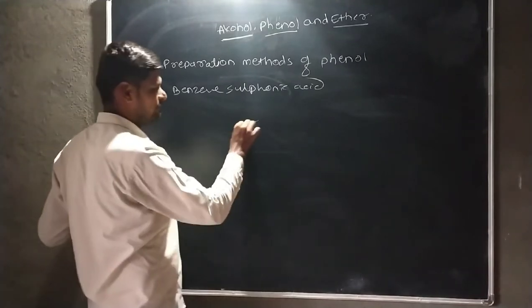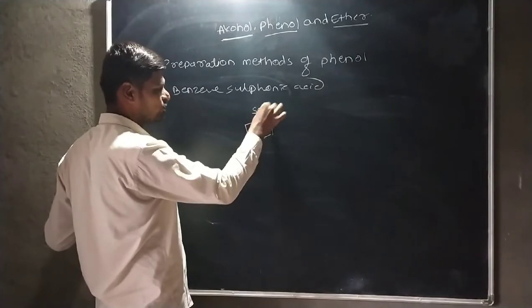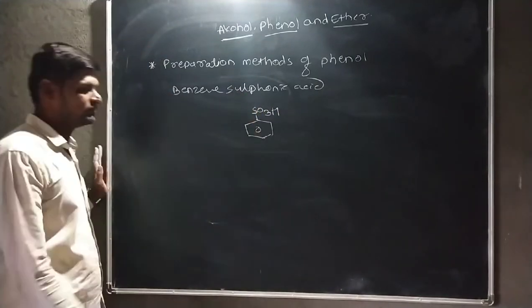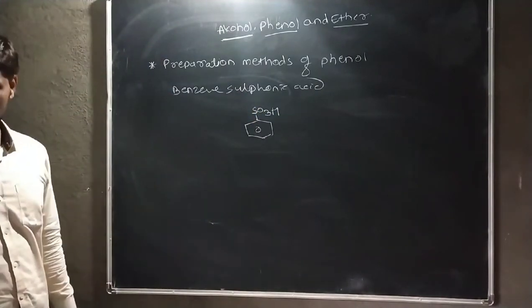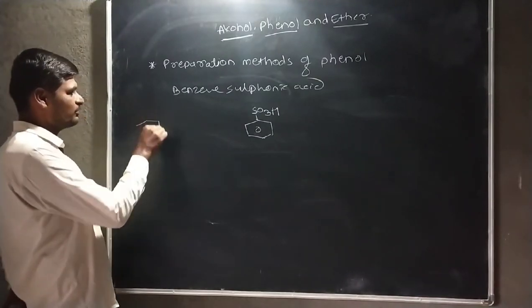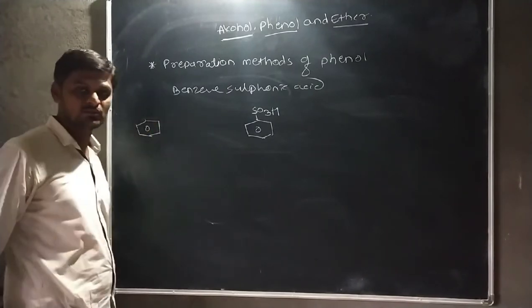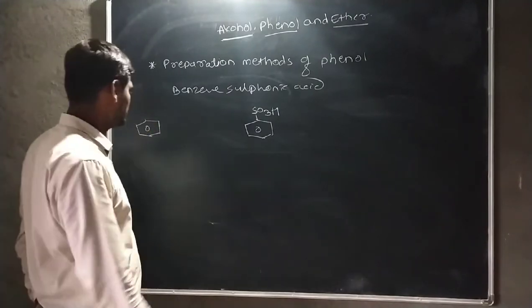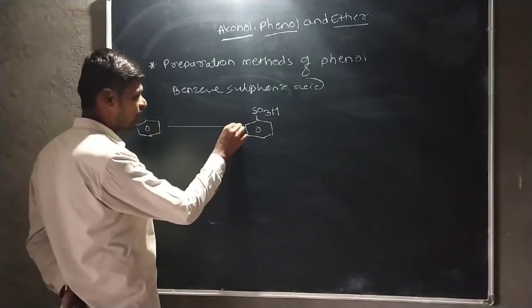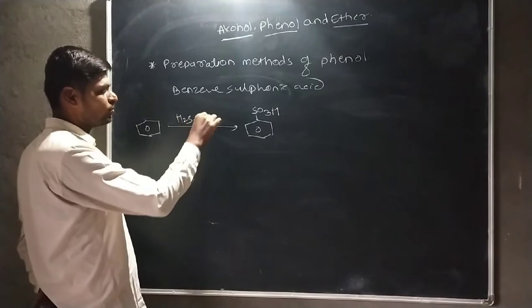This is benzene and sulfonic acid. That means the SO3H group is directly attached to the benzene ring. This benzene sulfonic acid is prepared by sulfonation of benzene. That means this benzene is reacted with oleum, that is H2S2O7.